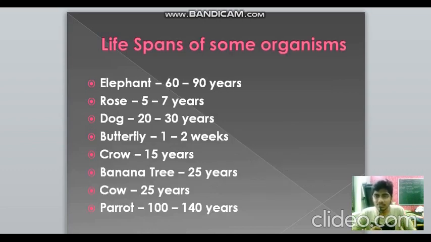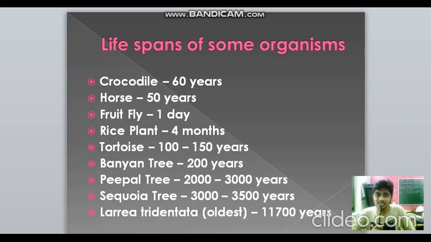So first of all, let's know the lifespans of some organisms. Elephant ranges from 60 to 90 years. Rose, 5 to 7 years. Dog, 20 to 30 years. Butterfly, just 1 to 2 weeks. Crow, 15 years. Banana tree, 25 years. Cow, 25 years. Parrot, 100 to 140 years. That's really huge. Crocodile, 60 years. Horse, 50 years. Fruit fly, just 1 day. Rice plant, 4 months. Tortoise, 100 to 150 years. Banyan tree, 200 years. Peepal tree, 2000 to 3000 years.